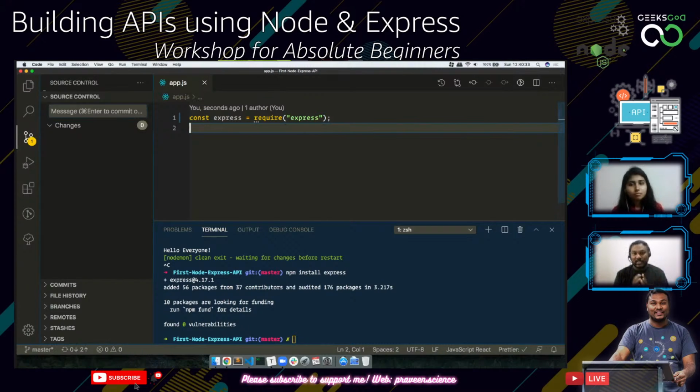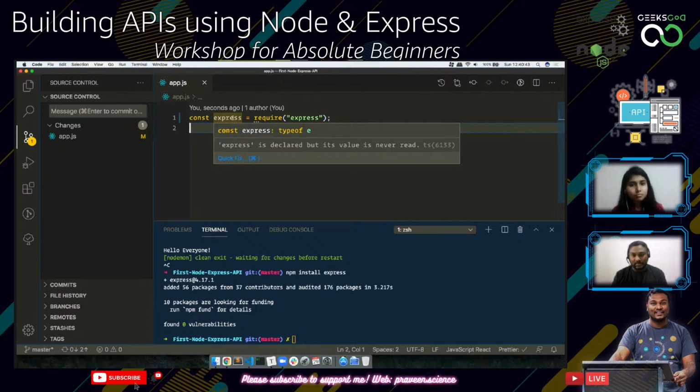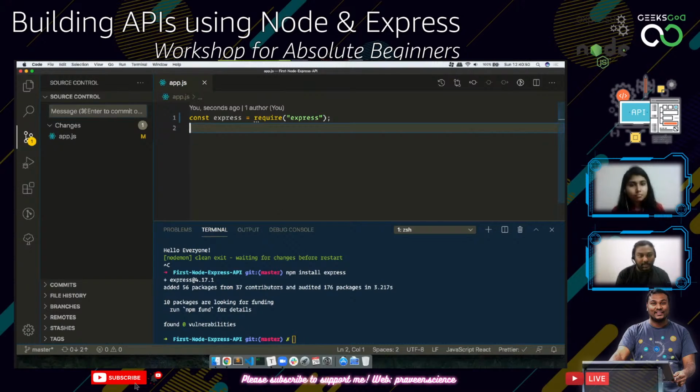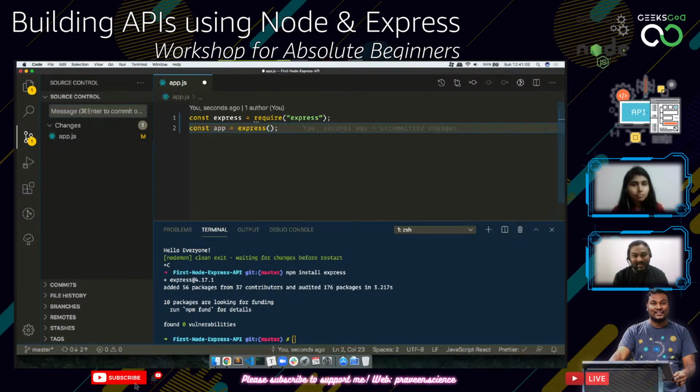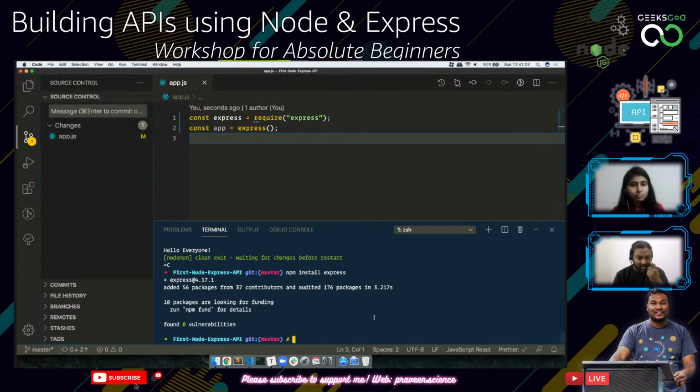Now we have got express inside our program, but this is the express library, the express framework. It doesn't say what the type is. So it's a class, and we need to instantiate it into an object. Our app is going to be an instance of the express server. It is similar to new express, the syntax we use in Java. It is almost similar. So we have got our express installed and we are starting to use it.